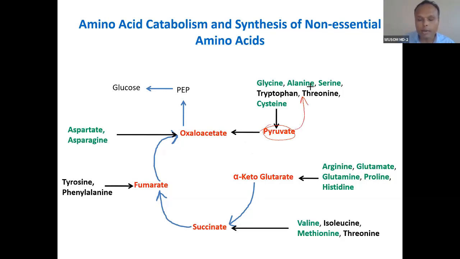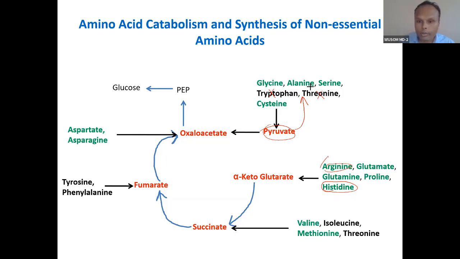Synthesis of non-essential amino acids also happens in almost the opposite way, from carbohydrate, from pyruvate, except for these, because these are essential amino acids. They will not be synthesized. So cysteine, glycine, alanine, serine can be synthesized from pyruvate through this pathway. And then these 5 amino acids will join alpha ketoglutarate. Among these 5, this is conditionally essential, which means it can be synthesized, but in very small quantity.